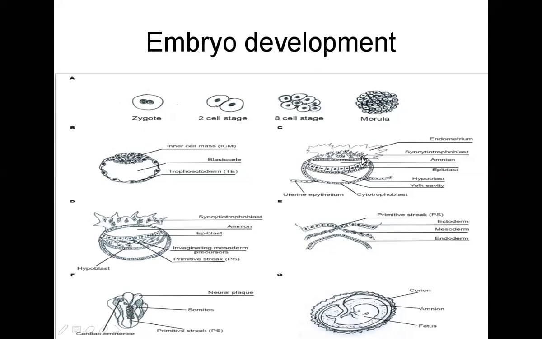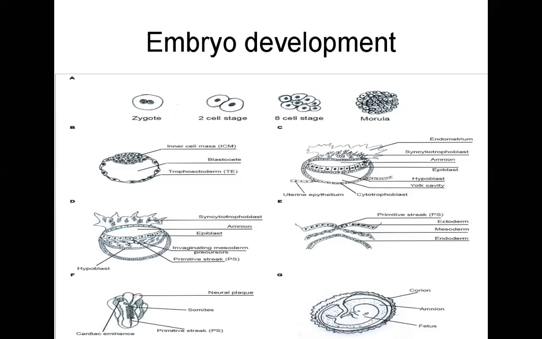Then the cytotrophoblast, and in between there is the amnion. Then this is the amnion. Then there is the epiblast and the hypoblast. This leads to the yolk sac. And this is the cytotrophoblast. And this line we are seeing is the uterine epithelium.